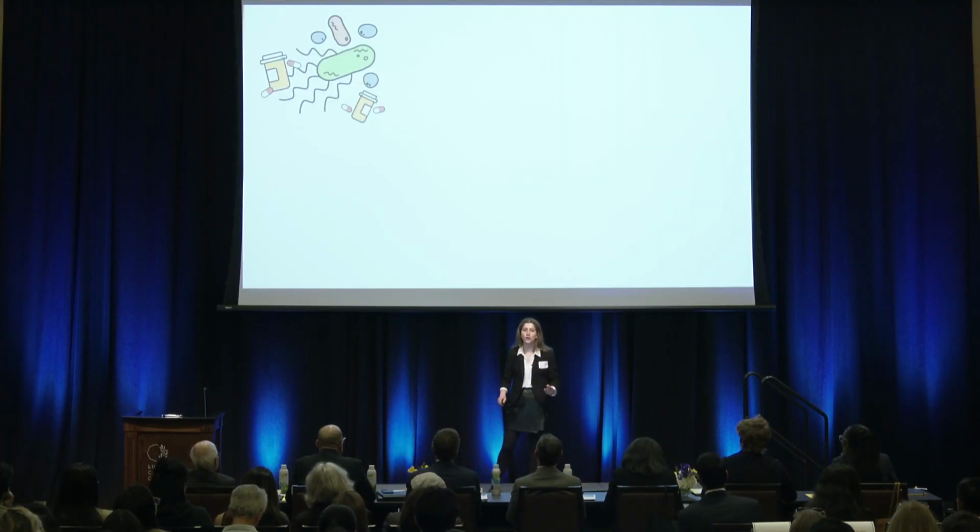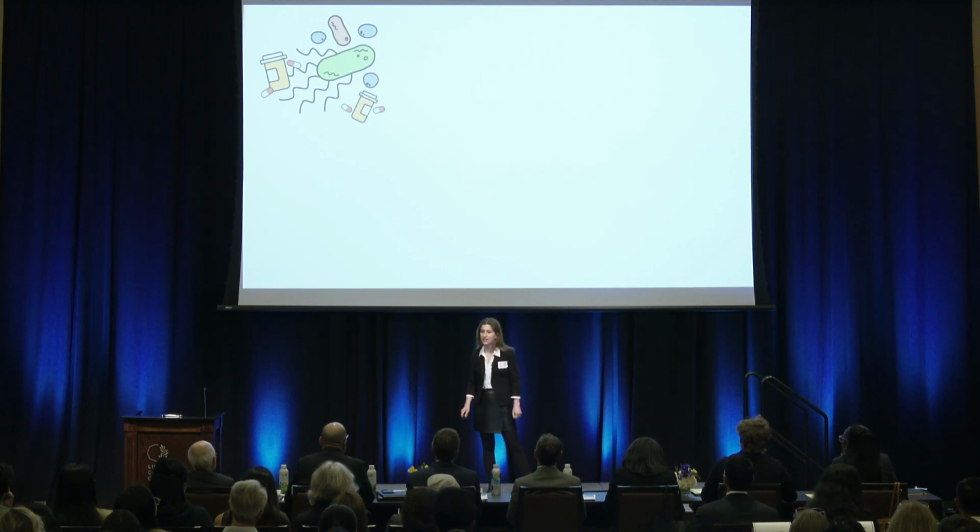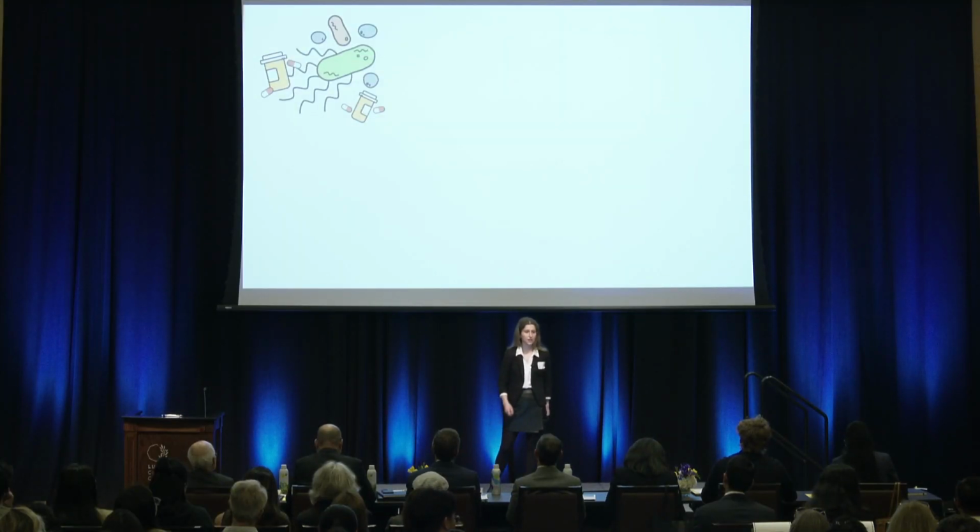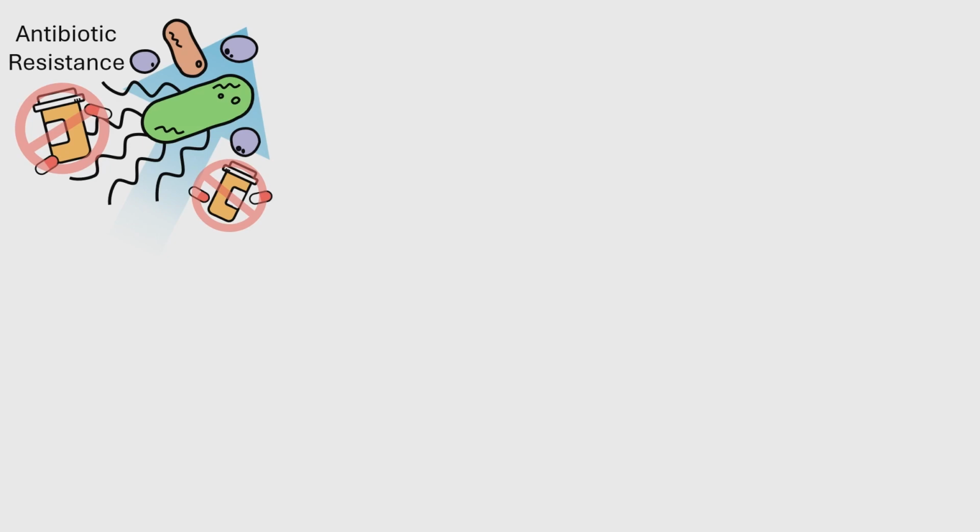How many times in your life have you taken antibiotics? Chances are you've lost count. When the first antibiotic was discovered in 1928, it transformed bacterial infections from a death sentence to a mere inconvenience. But almost 100 years later, the misuse of these drugs has led to bacteria evolving immunity against them. In 2019, more than 1 million people died from an antibiotic-resistant infection, and the problem is only growing.